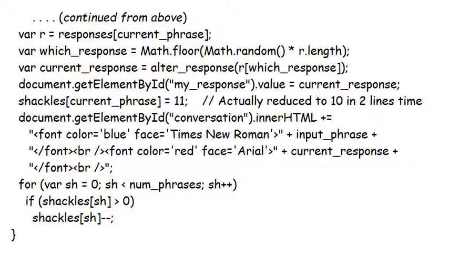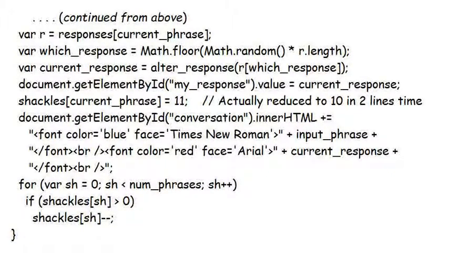In fact, we'll be using it right now, as this is the latter half of the function processInput. The best matching phrase has been identified, and its index stored in current phrase. The first 3 lines shown on the screen choose a random reply from the ones available in the responses array. The last of these lines hands the reply to the function alterResponse, so that it can replace any of those wildcards. The adjusted reply is placed into the text field myResponse, and both the user's input and computer's response are added to the conversation at the bottom of the screen, the user's input in blue, the reply in red.